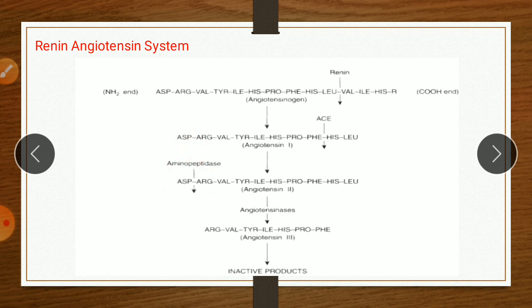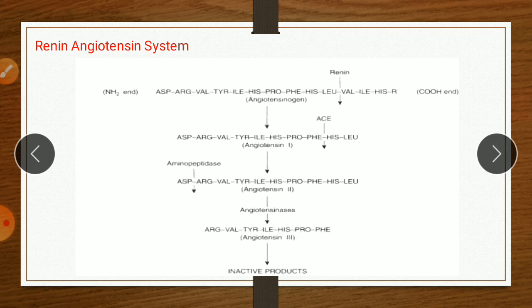Then this angiotensin third is again converted into inactive products. So that is the renin angiotensin system, just the physiology of this system.